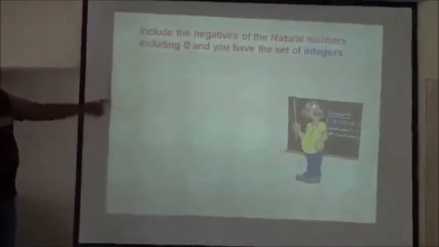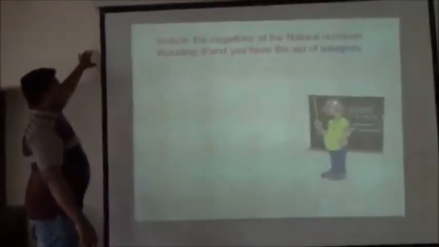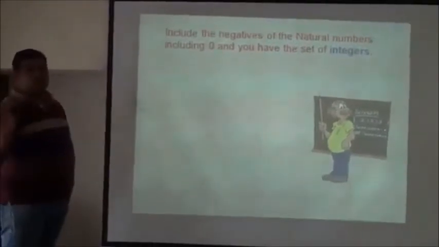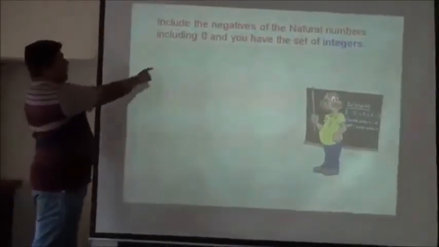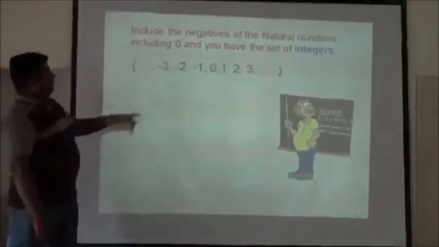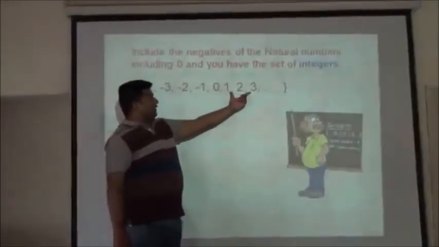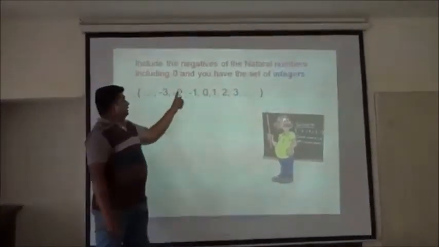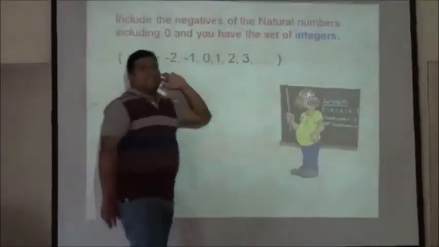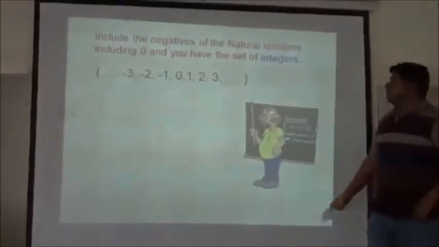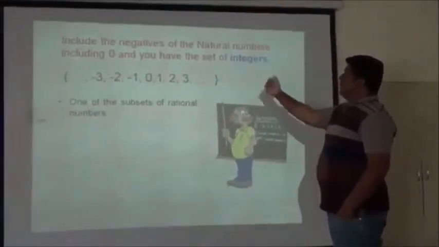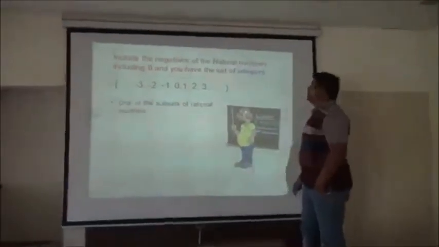This is the integer: including the negatives of the natural numbers, and including 0, we have the set of integers. Integers means natural numbers, whole numbers and negative numbers. The center is 0, these are the natural numbers and these are the negatives of natural numbers. 0, 1, 2, 3, minus 1, minus 2, minus 3. This set is the integers. It is one of the subsets of rational numbers. The next concept of the number system is the rational number.